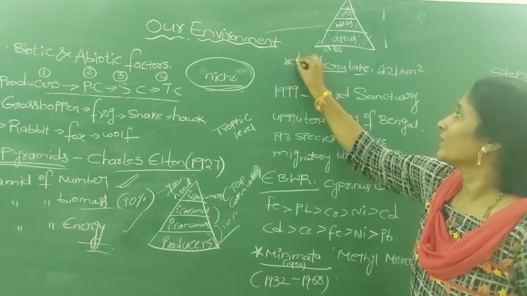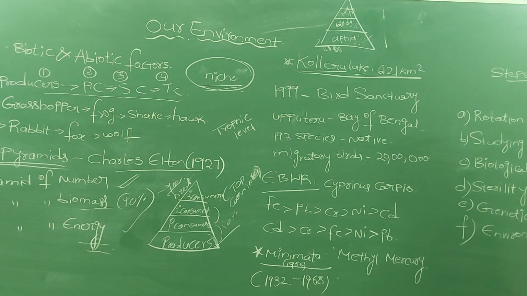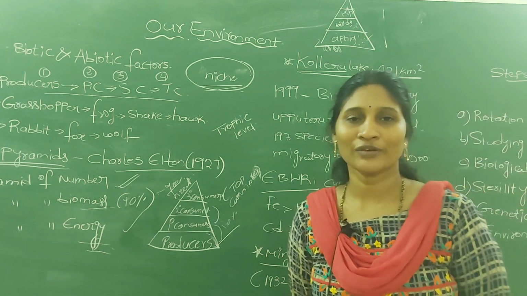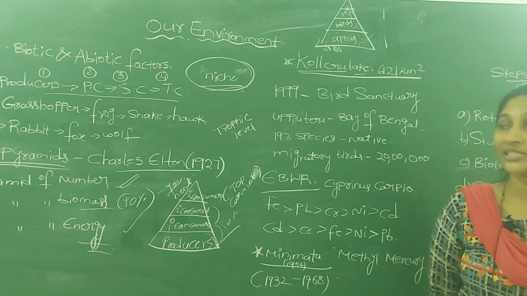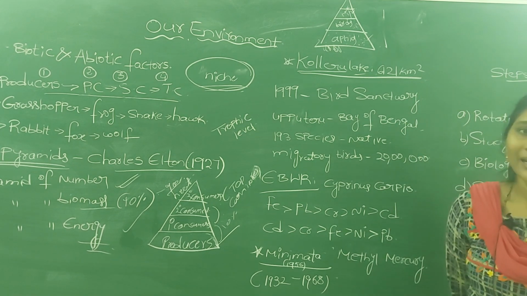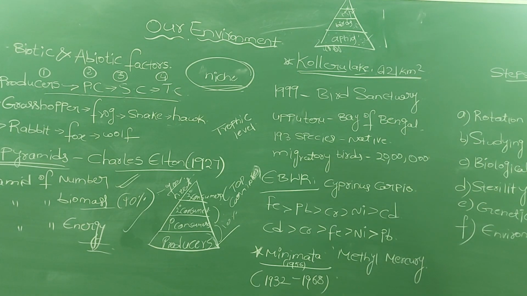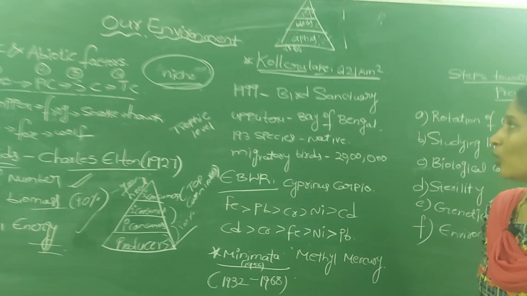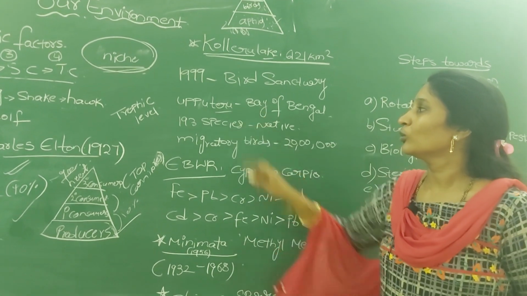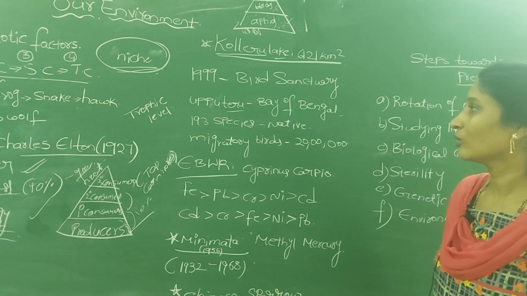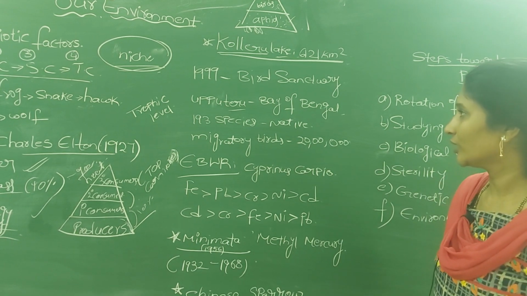Now we can see different examples of how human activities affect the natural balance of an ecosystem. First, we can take the example of Kolleru Lake. Kolleru Lake is one of the largest freshwater lakes in Andhra Pradesh, and its catchment area is nearly 6121 square kilometers. It releases its excess water into the Bay of Bengal through a small, twisty water canal known as Upputeru, which is nearly 65 kilometers long.